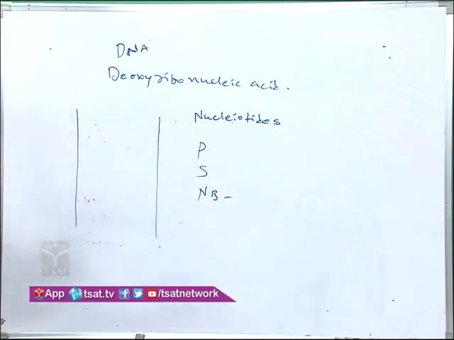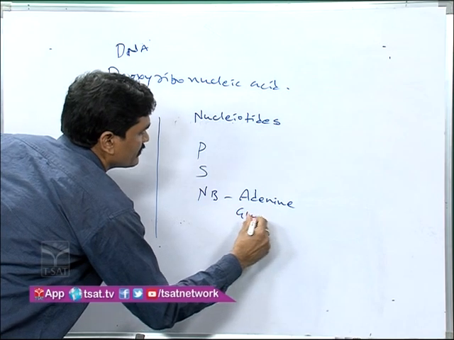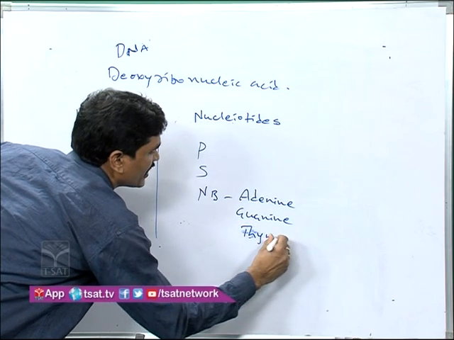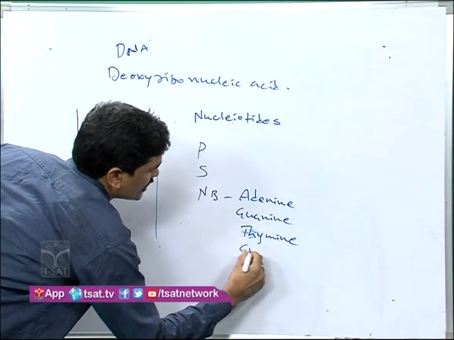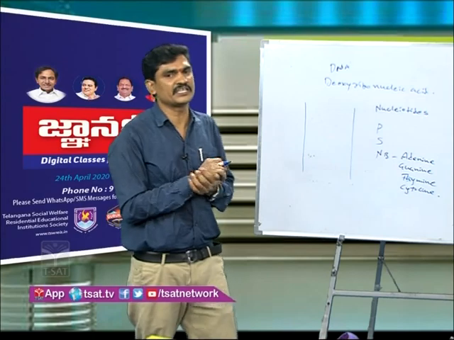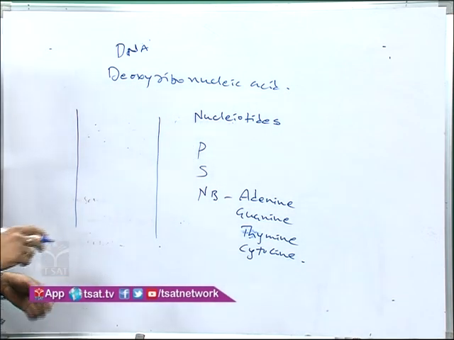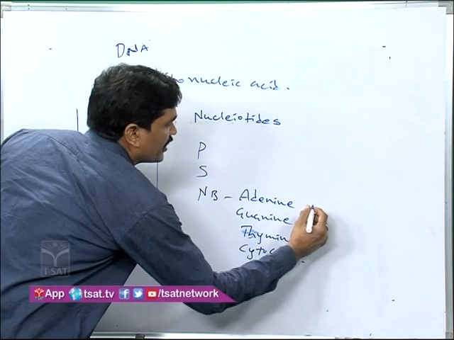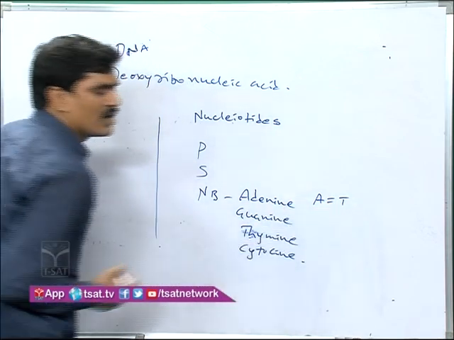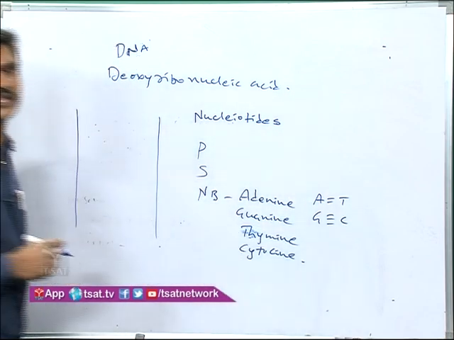Actually, there are four types of nitrogenous bases in DNA. They are adenine, guanine, thymine, and cytosine. So these are the four types of nitrogenous bases present in DNA. Instead of thymine, uracil is present in RNA. Adenine always bonds with thymine by two hydrogen bonds. Guanine always bonds with cytosine with three hydrogen bonds.